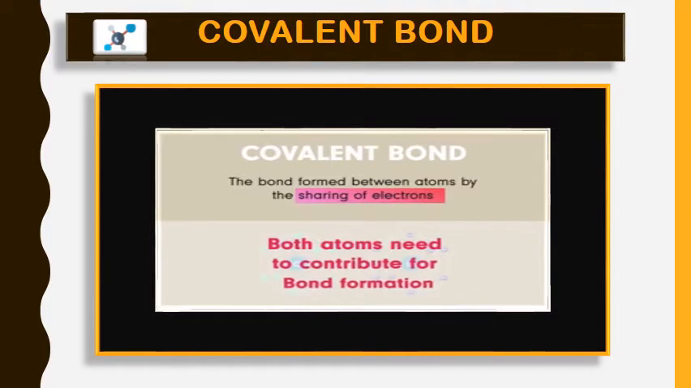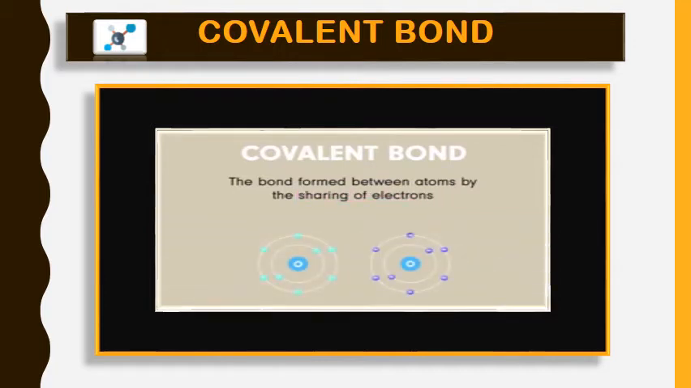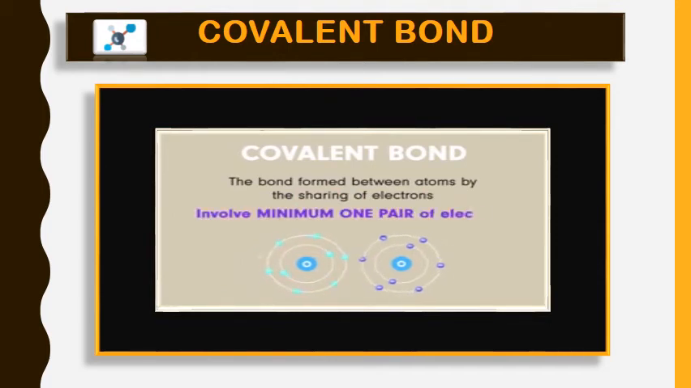So a covalent bond is formed between atoms by sharing a minimum of one pair of electrons. Both atoms need to contribute to bond formation. Each atom will give at least one electron and share a pair of electrons. You can see in the diagram that when both atoms share their electrons, the electrons reside in the sharing region, between the two atoms in their valence shell. That's why they can complete their valence shell configuration like noble gases.